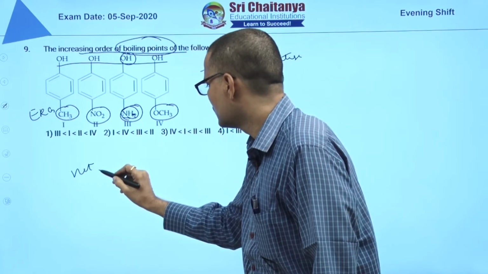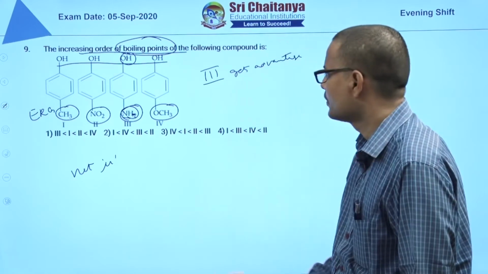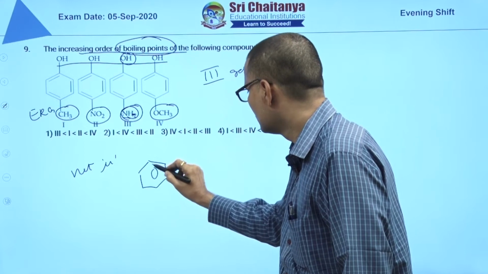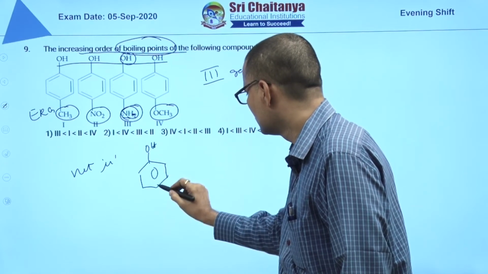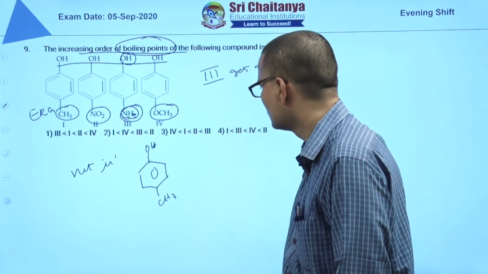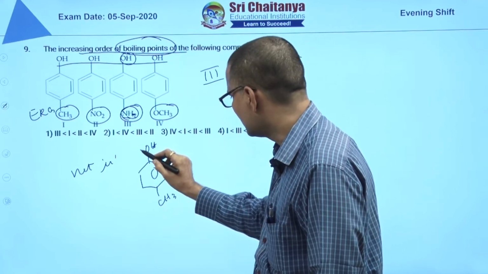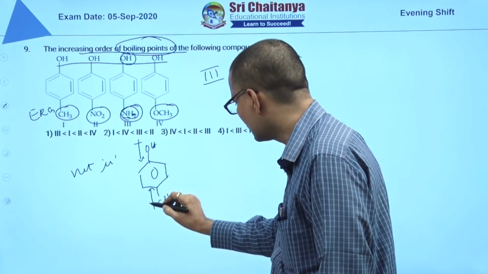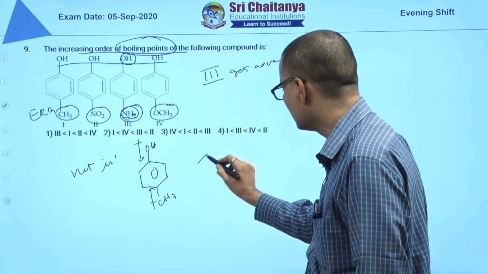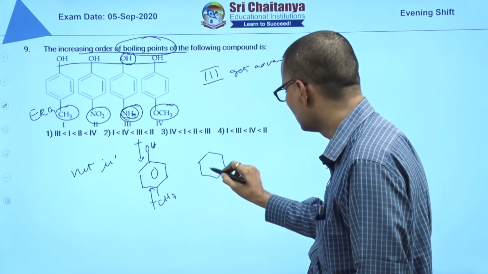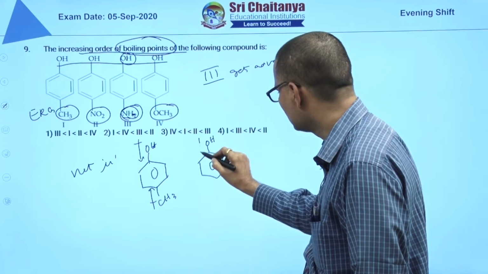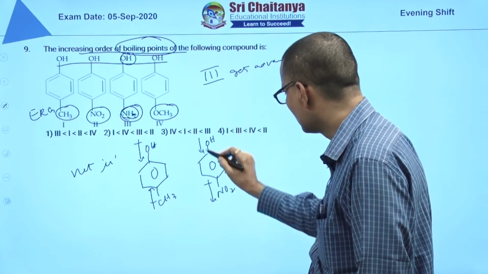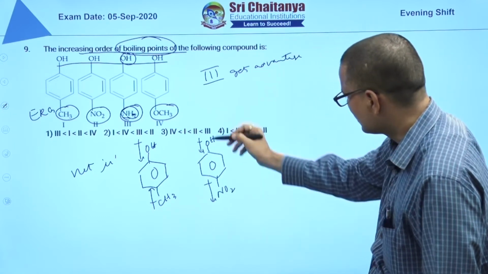net dipole moment value. In the first case you see OH and CH3, both net releasing, in opposite directions. In the second case, OH is releasing and NO2 is withdrawing, so both are adding here.